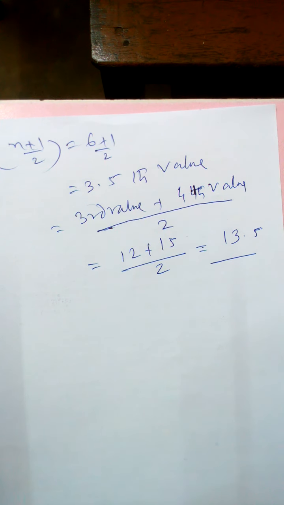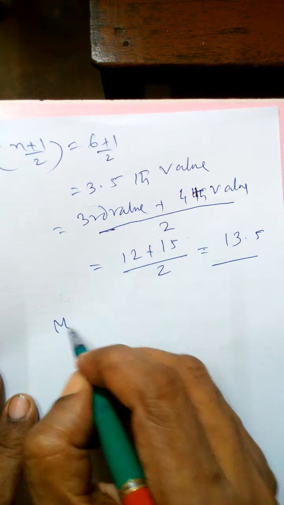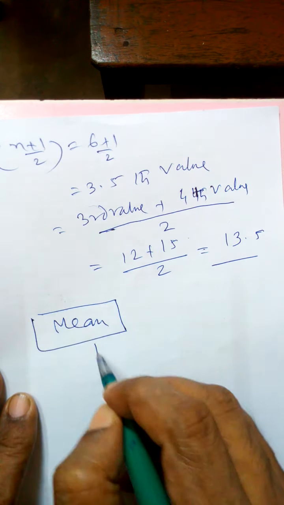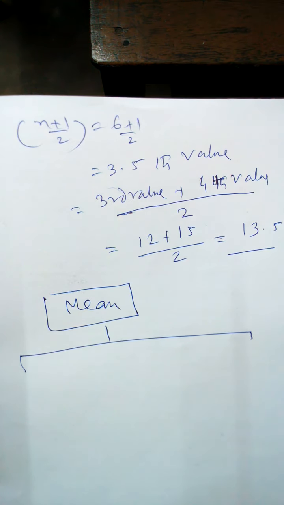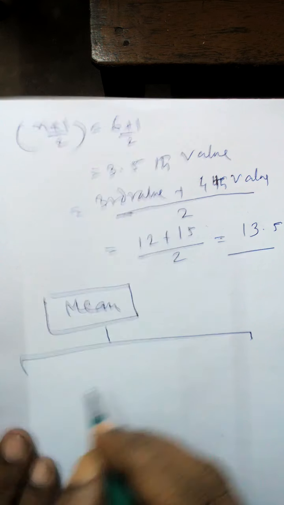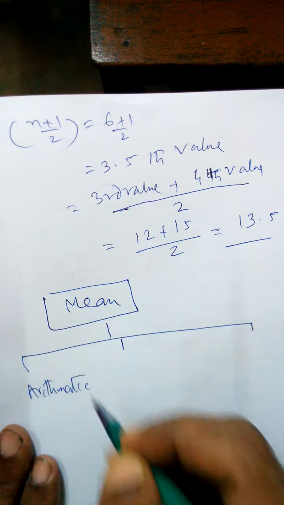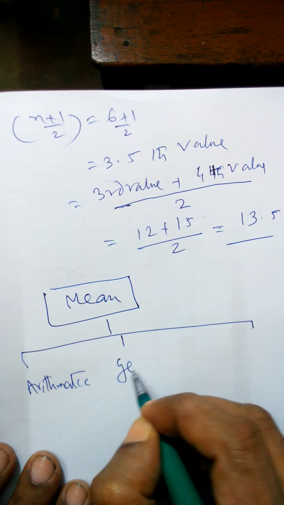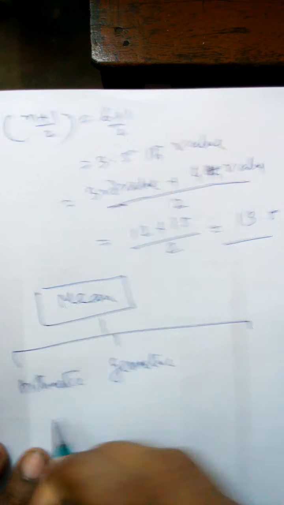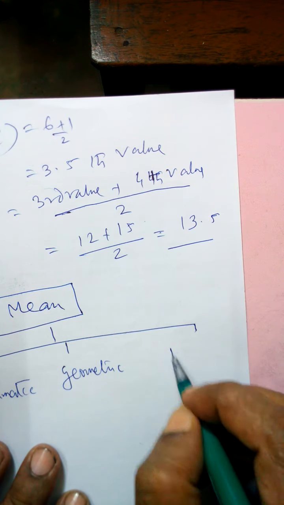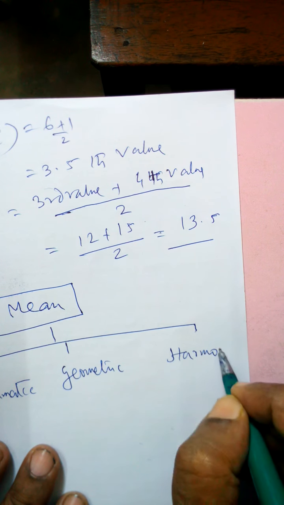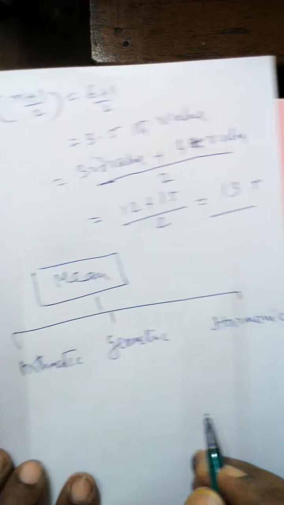So mean, median, mode. I have discussed median and mode. Now the last one, that is mean. In this case, we have 3 types of mean. This is very important. I will discuss average in detail in this topic, but today I am just discussing the basic thing. Three measurements. One is arithmetic mean, which is adding. Next is geometric mean, which is multiplication, product. And next one is harmonic mean, which is reciprocal.